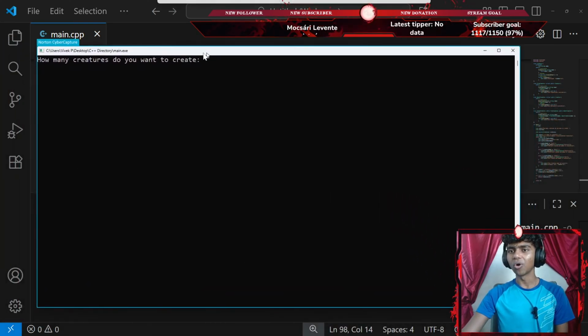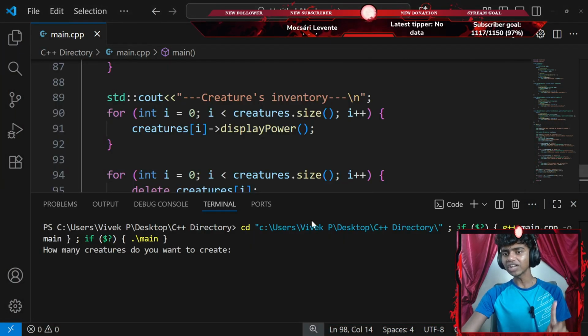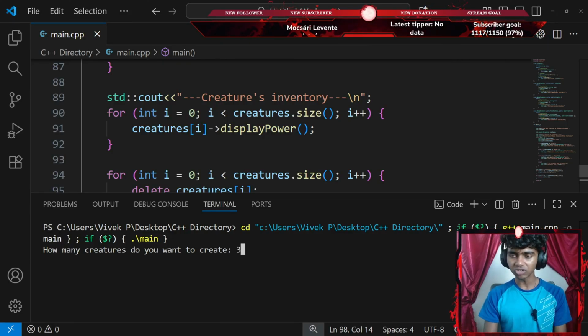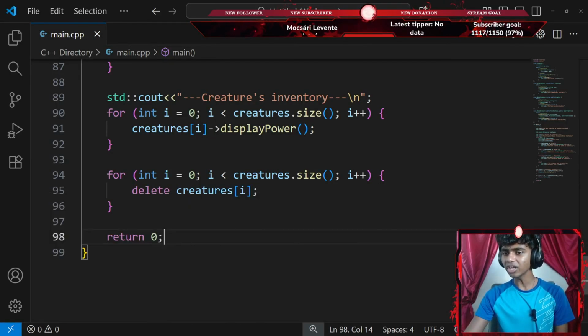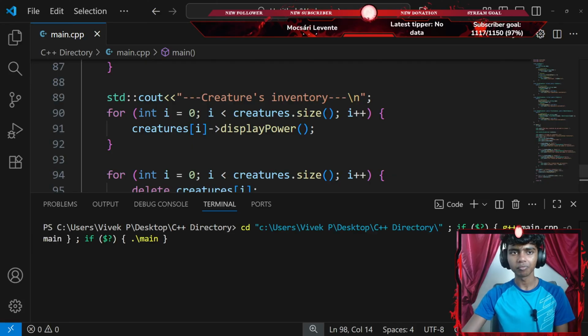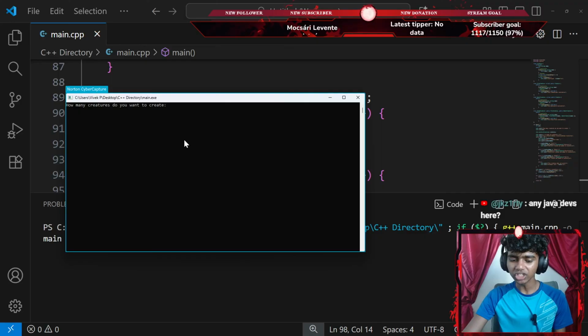Why did I get a whole window here? Let me go ahead and close that window. Now it should appear here. How many creatures do you want to create? Let's say I want to create 3 creatures. Okay, that creature does not exist. Let's go ahead and delete that. Let me run the code again. Okay, this says how many creatures do I want to create.